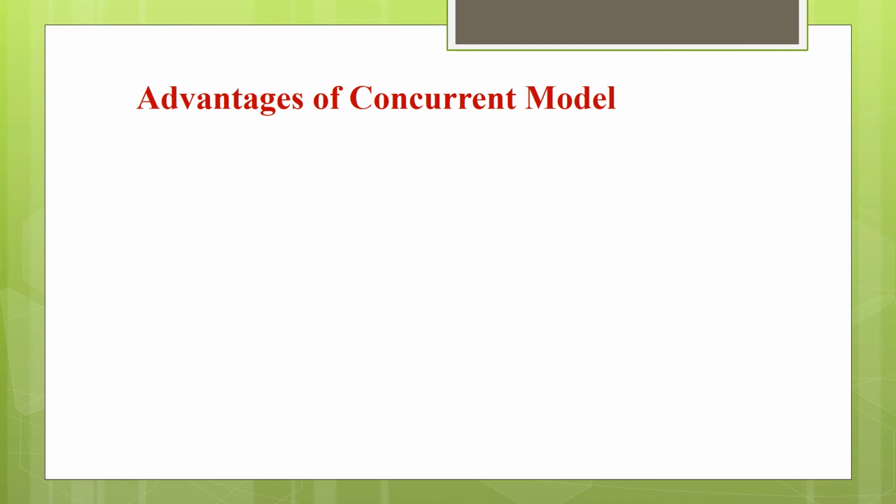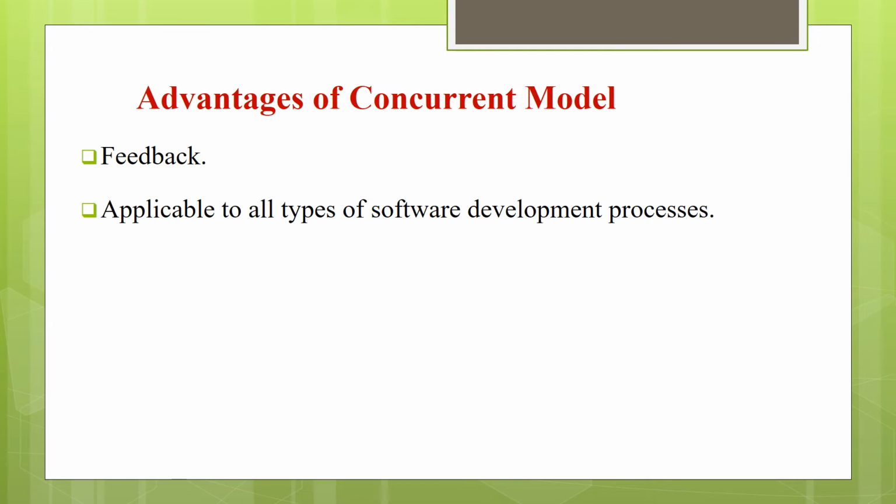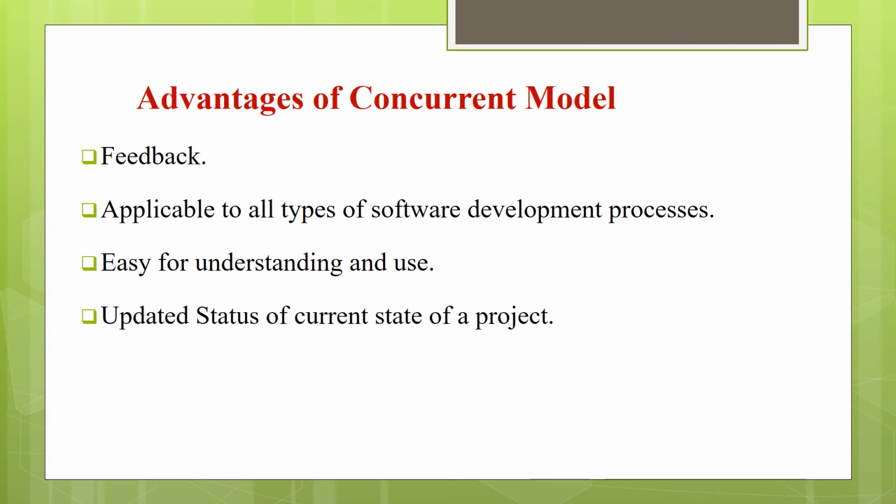Now it's very important to know what the advantages of the concurrent model are. The first advantage is that this model has immediate feedback from testing. The second advantage is that this model is applicable to all types of software development processes. Then this model is very easy to understand and use. Then we can get the updated status of the current state of a project using this model. Easily we can get it.